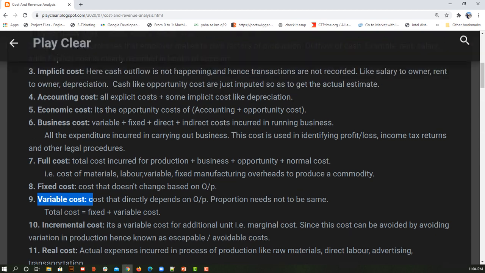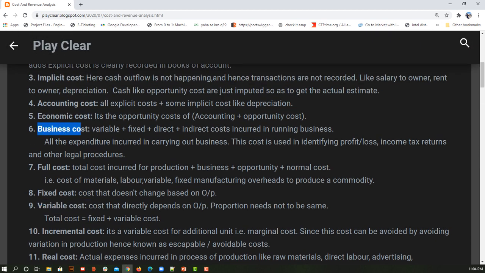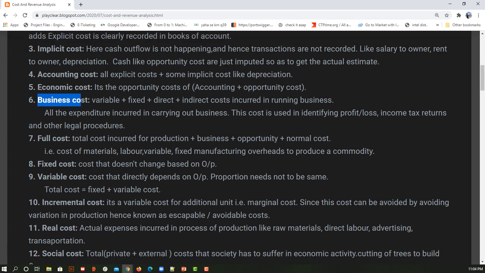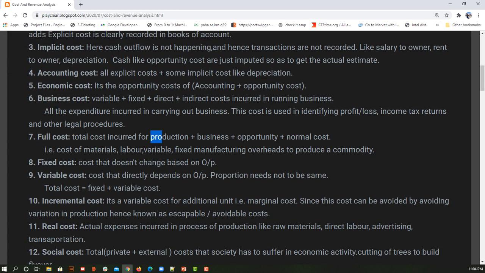As you can see, fixed, variable. Basically business cost is a summation of all the costs that are a must for the running of business. Now full cost is production plus business plus opportunity plus normal cost. Here all the expenses that are happening for running the business are known as full cost. You can see there is some similarity between business cost and full cost. So why do we have these different costs again? As I said earlier, there will be some meaning which is repeating. The concept here is that there will be some scenarios of financial statements.